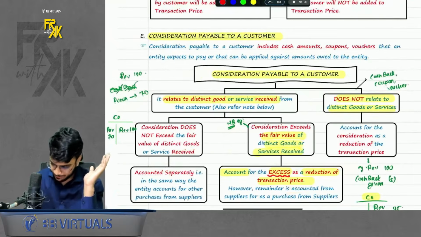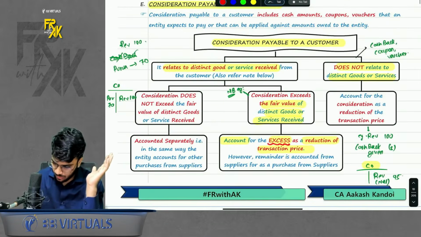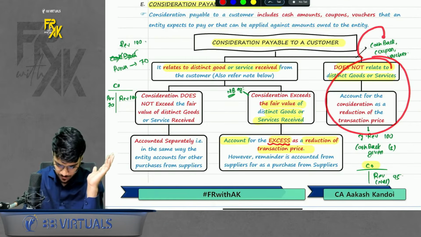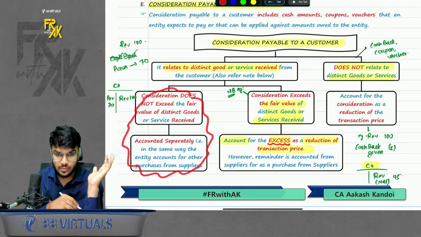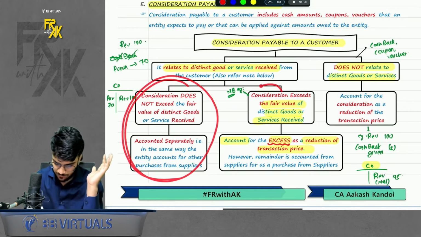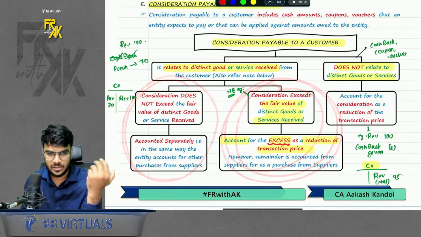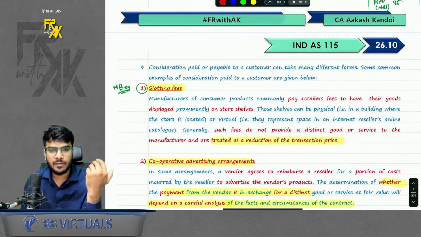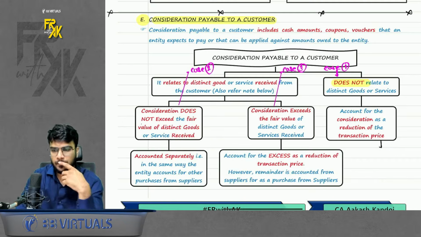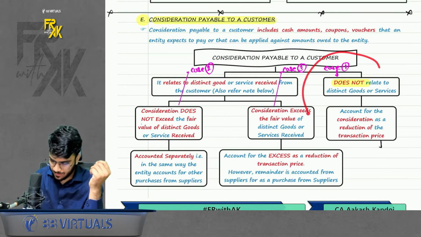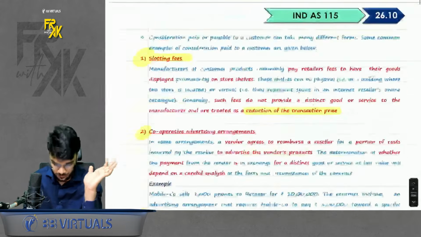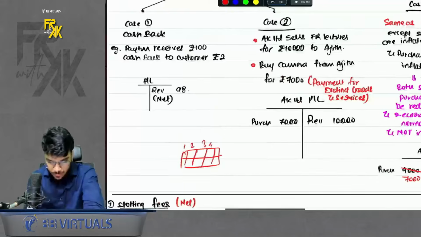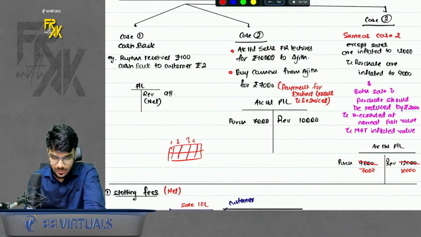So these are the points. As I mentioned, for this, you should refer case 1. For this, you should refer case 2. And for this, you should refer case 2. And for this, you should refer case 3. Once you read, you will understand everything. I hope this is clear to everyone, guys. Yes, perfect. See, so here it is. Case 1 relates to this. For this case 2 and for this case 3. Simple. Okay, chalo. Don't worry, I am uploading this board notes on my Telegram channel. You can download and you can just refer and enjoy.